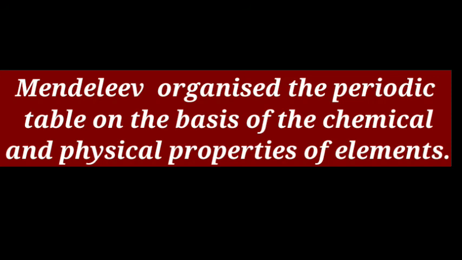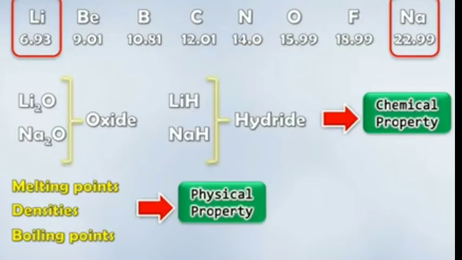Mendeleev organized the periodic table on the basis of chemical and physical properties of elements. These were the molecular formulas of hydrides and oxides of elements. For example, lithium oxide Li2O and sodium oxide Na2O, and hydrides LiH and NaH are the chemical properties of elements.